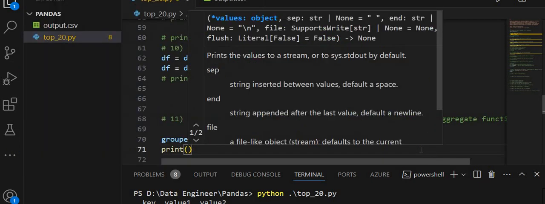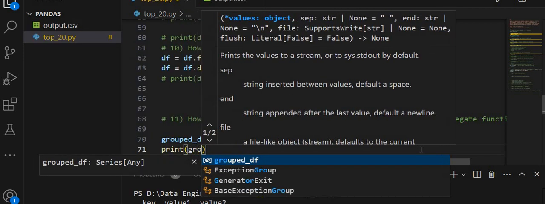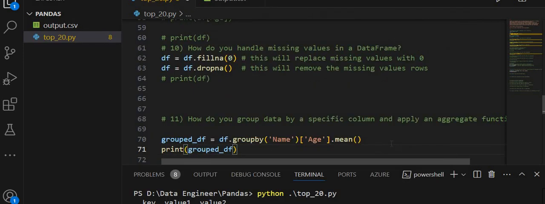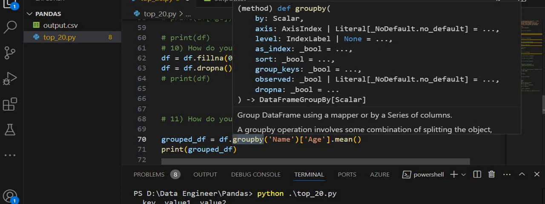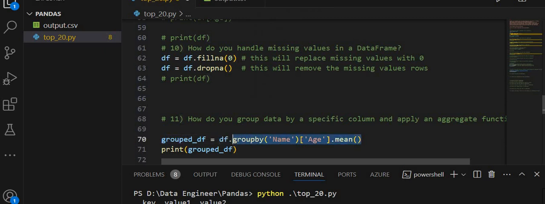After that I am printing the group df data frame. So what I am doing here, this groupby method is used to group data by a specific column. After grouping, you can apply an aggregate function. So by using this groupby method to group data on the specific column, let's understand in the simplest and easiest way what I am doing here.